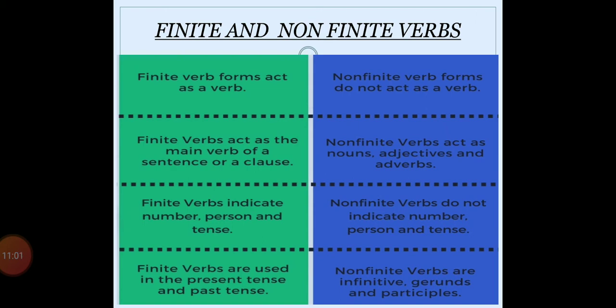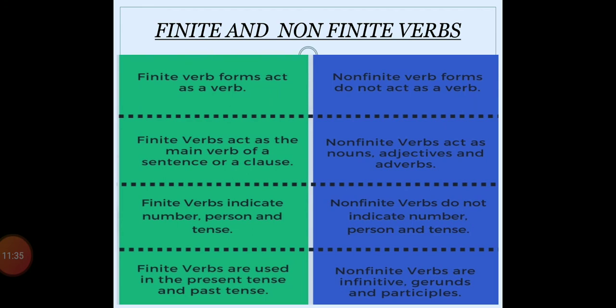Thirdly, finite verbs indicate number, person and tenses. In Raju plays cricket, because of the plays, we came to know that our subject is in singular form. We came to know that our sentence belongs to the present tense, and that's why we always say that finite verbs indicate number, person and tense. And non-finite verbs do not indicate number, person and tense. Right? Why do they not indicate number, person and tense? Because they come in their original form. Or else they work as a noun.